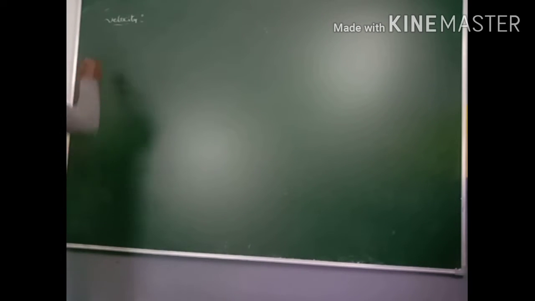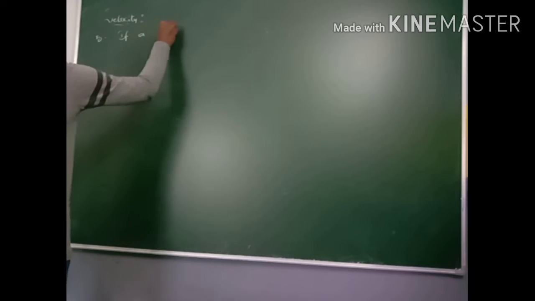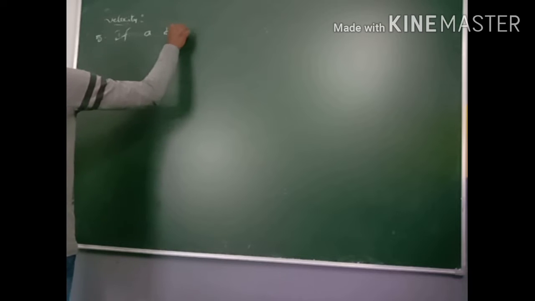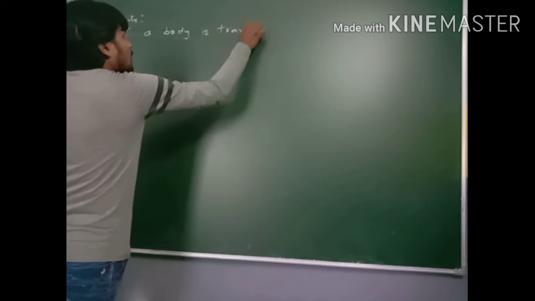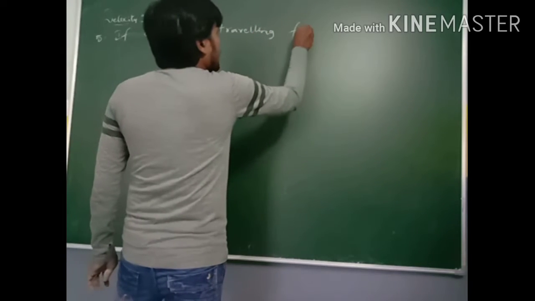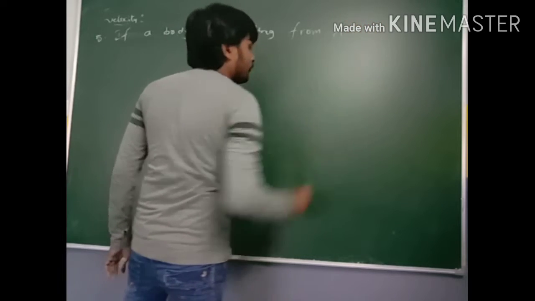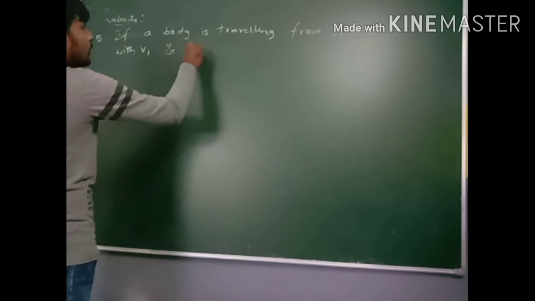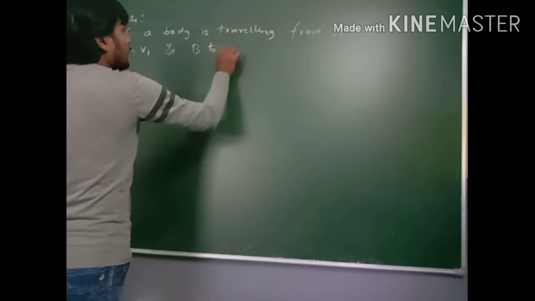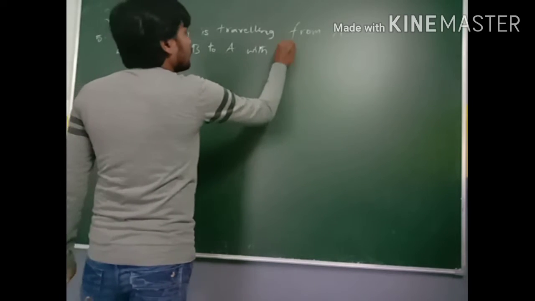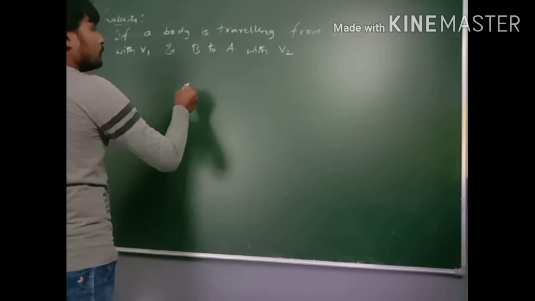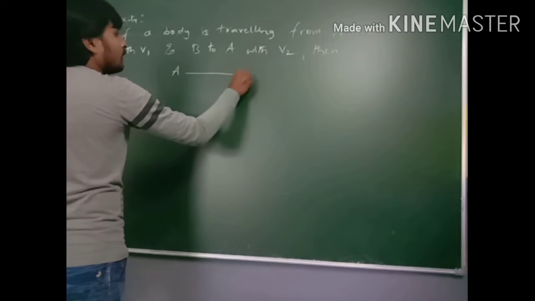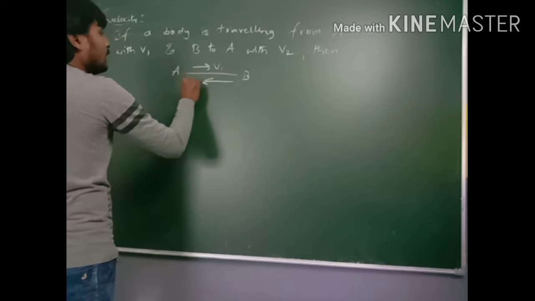Fifth point, if a body is traveling from A to B with v1 velocity and B to A with v2 velocity, then that means, from A to B v1 and again B to A v2.